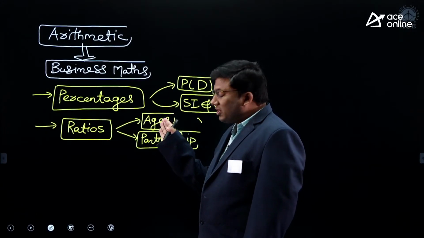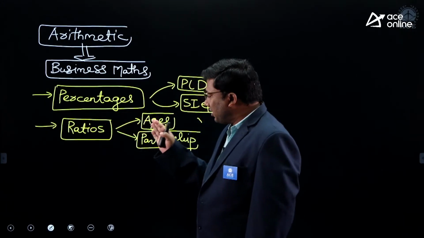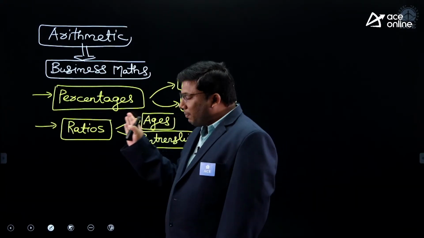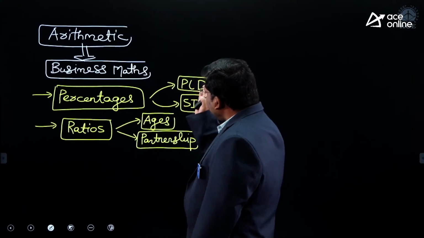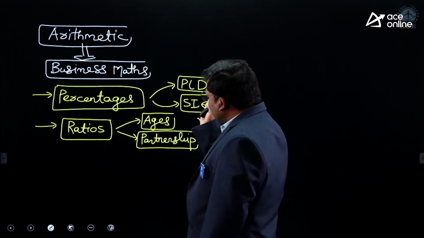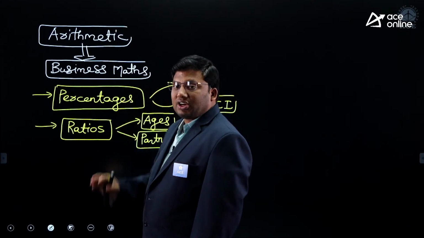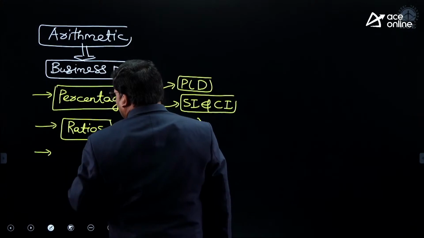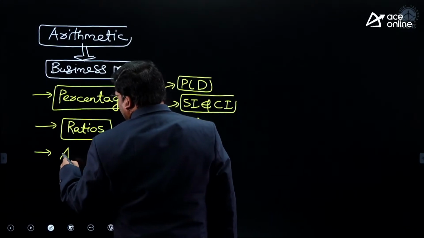These are the topics which are applications of these topics. Ages is an application of ratios. Partnership is an application of ratios. PLD is an application of percentages. SI and CI is an application of percentages. Once you are comfortable, then we can get into the ratios based applications.